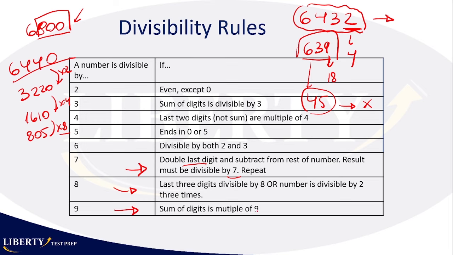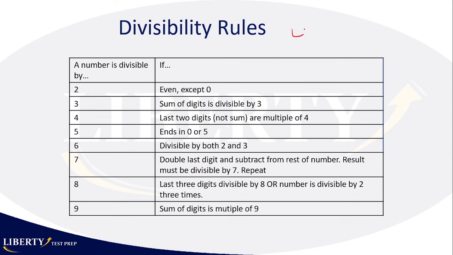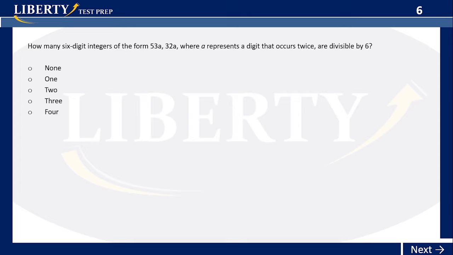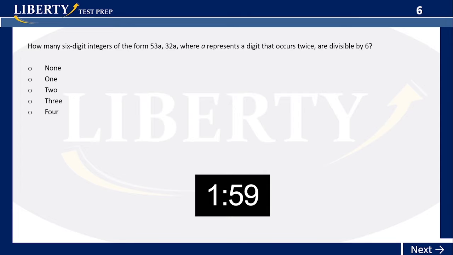And then 9, the same thing as with 3. You sum the digits and check if that's a multiple of 9. For example, if you have the number 4,806, is that divisible by 9? Let's see. 4 plus 8 is 12. 12 plus 6 is 18. Is 18 divisible by 9? Yes. Which means this whole number is divisible by 9. Okay? So that's how you do it. This is something you have to know off the top of your head. Okay? Now let's start here with the exercises. You get 2 minutes to do this exercise number 6, and then I will come and solve it for you.